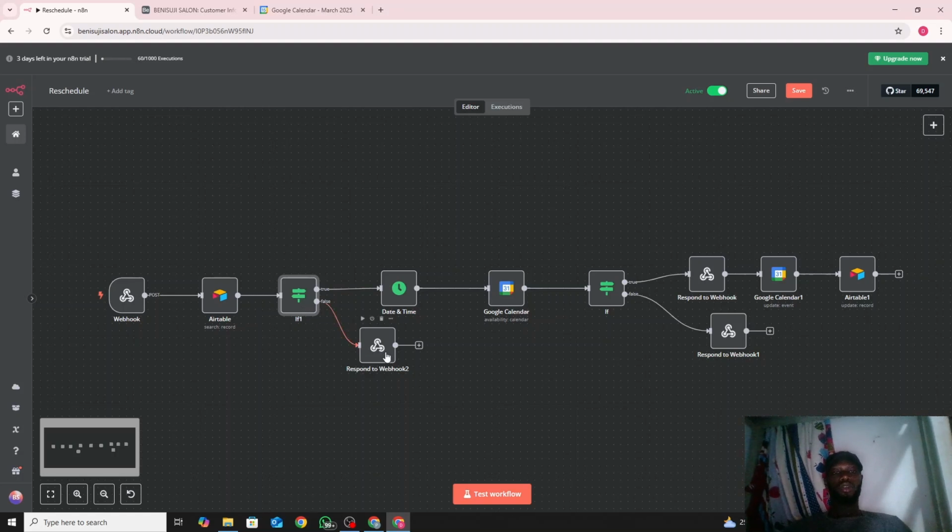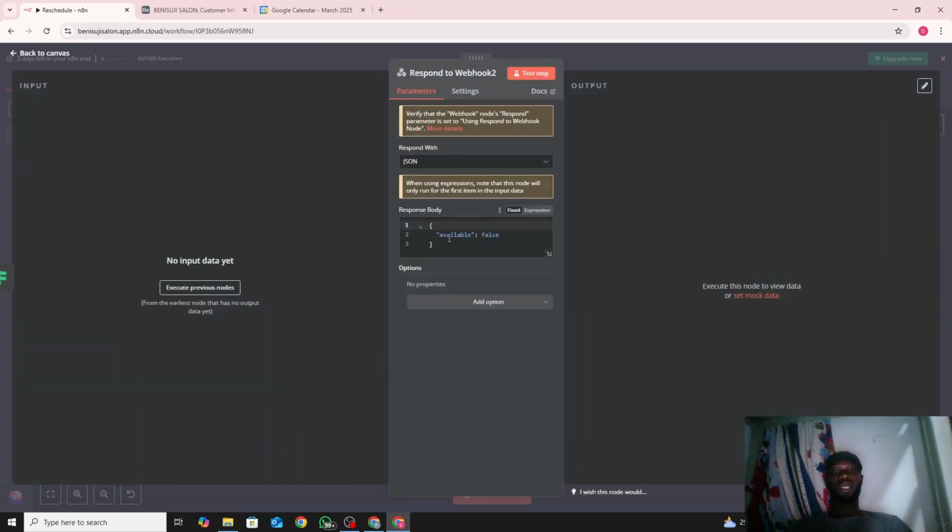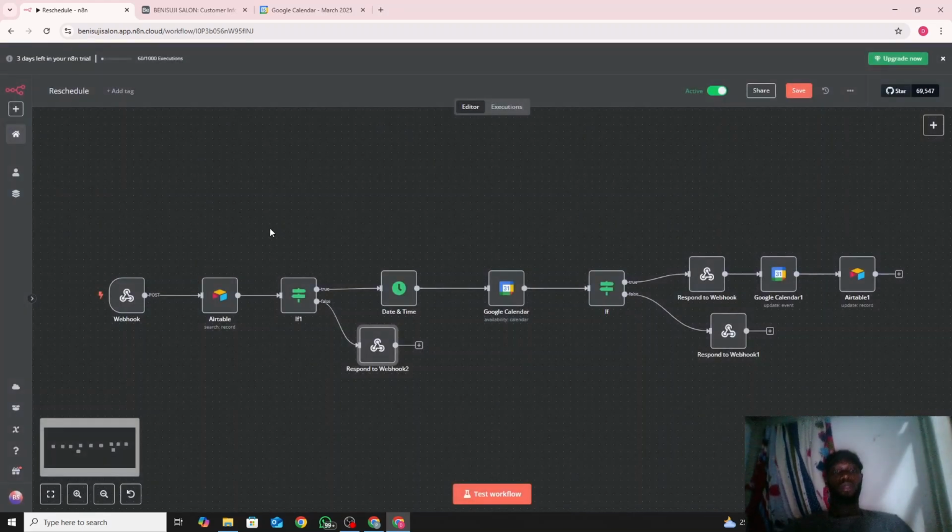So once it comes here, that means available false. That was what we sent it as. So like I said, don't forget, we still use the respond to webhook node. This is just a response, so we'll still use it. So now if the thing gets a record, let's say you find the record there, the next thing you need to do is